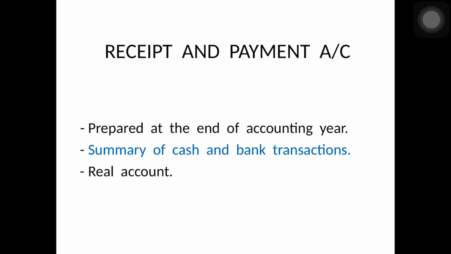So let us see in detail what is receipt and payment account. This account is prepared at the end of the accounting year. Okay, see, all the day-to-day transactions of the NPO concern are recorded in the cash book, and then posted to ledger accounts. At the end of the accounting period, the cash book and the ledger accounts are balanced, and from these balances we prepare the receipt and payment account. It is a summary of all cash and bank transactions. Okay, it is a real account, so all the receipts will be shown on the debit side and all the payments on the credit side. I hope you remember the rule of real account.